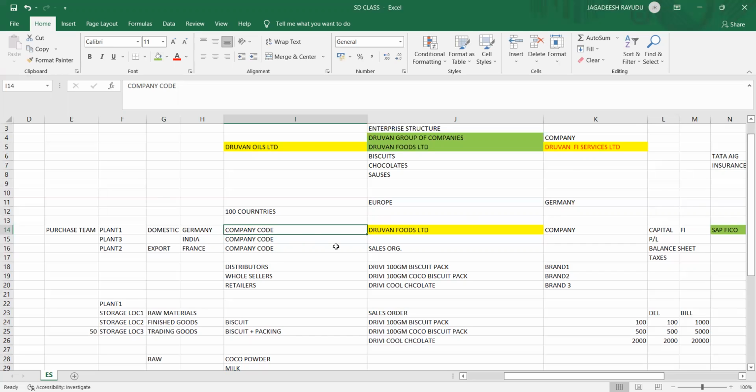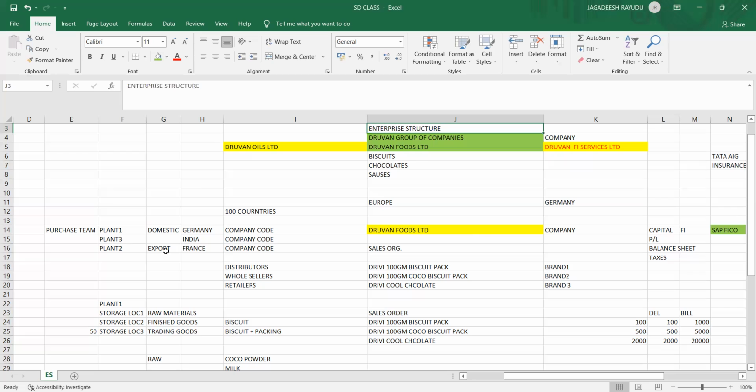So apart from company code, next in the SD module, the highest element is the sales organization. In real time, the company code is created by FICO consultants, but in our system we are going to copy from an existing template, meaning settings will already be available under that. The sales organization, distribution channel, division, customers, and materials are anyhow created by consultants in real time. All these things we are going to create now. Once this structure is ready, then we are going to do the assignments. Now you understand what an enterprise structure is.